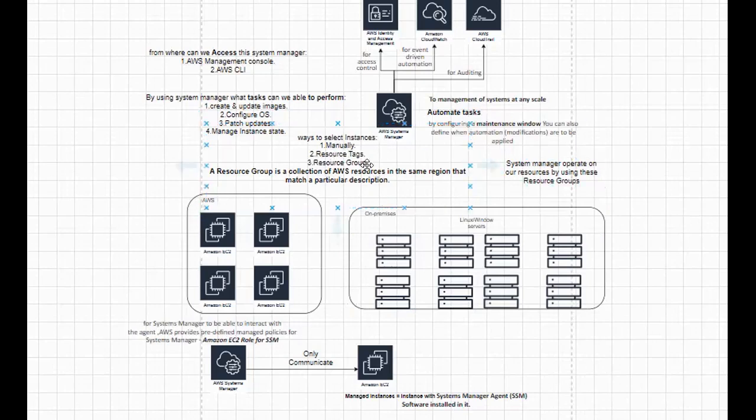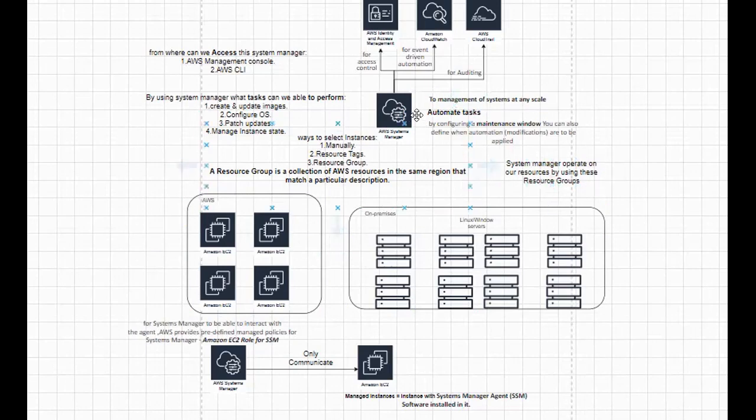So what is this resource group again? This resource group is nothing but, in a single region, all the instances which match a particular description, we call those instances a resource group. Actually, we can operate our System Manager by using any one of these. We can run queries on instances by using the System Manager in any one of these ways.